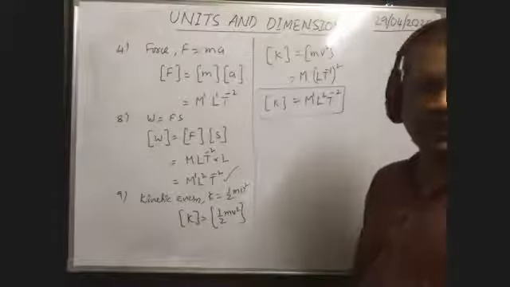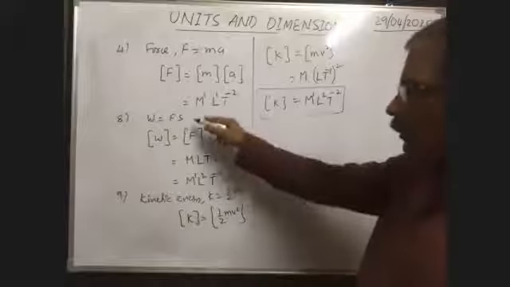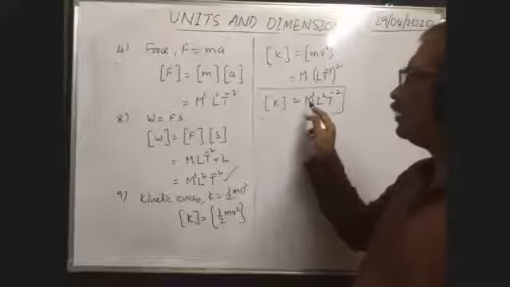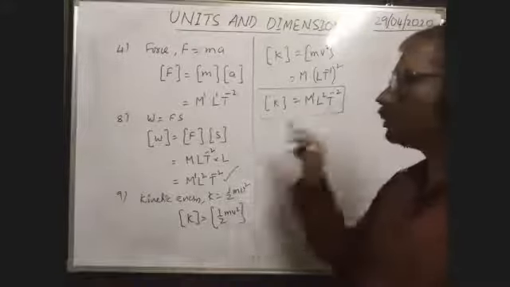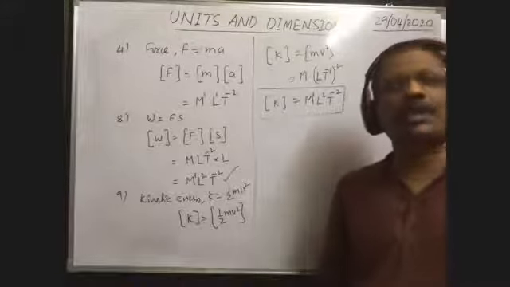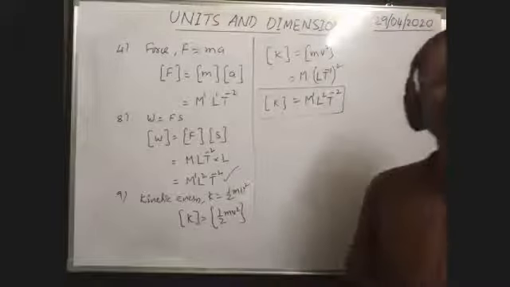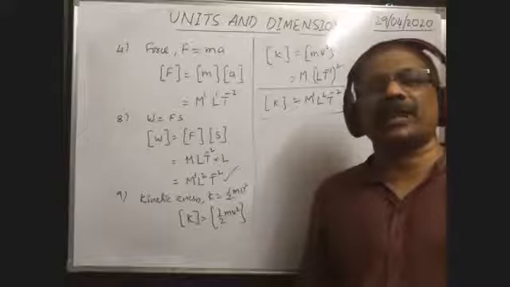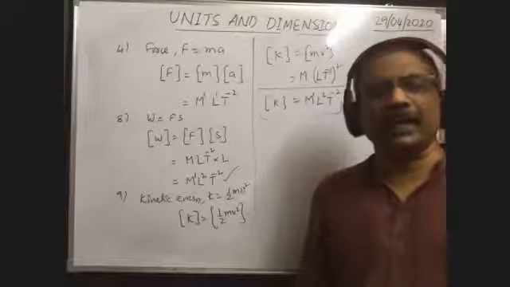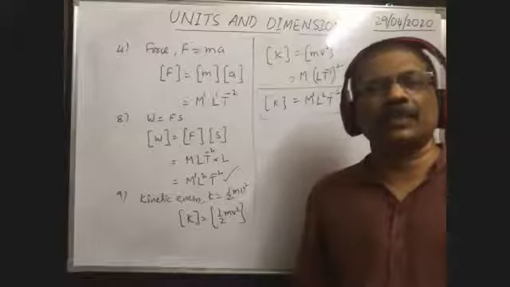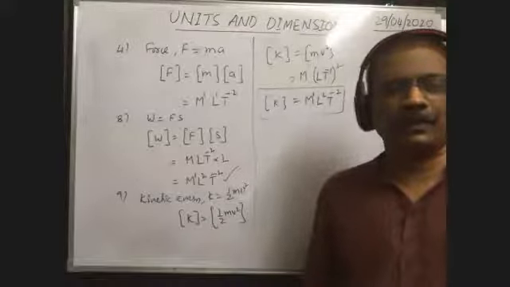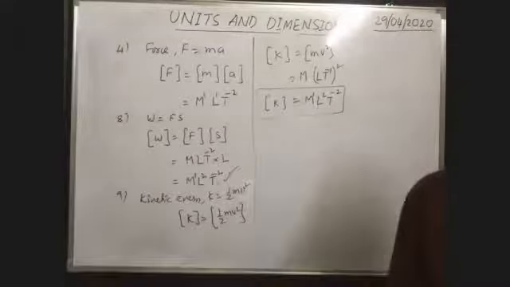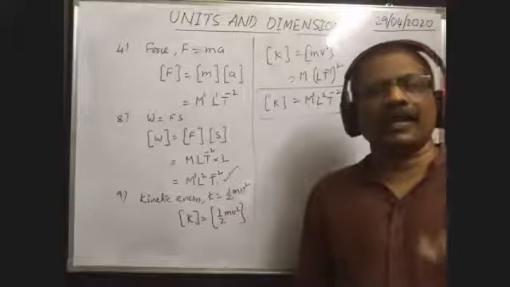Okay, I will go a little bit slow. Dimensional formula of work done is M L square t to the power of minus 2. Dimensional formula of kinetic energy is equal to M L square t to the power of minus 2. That means both have the same dimensional formula. Sometimes in objective or in MSET or in IPE, they may ask, name any two physical quantities having same dimensional formula. Then we can write work and kinetic energy. Both have the same dimensional formula, no? So we write the answer: work and kinetic energy.